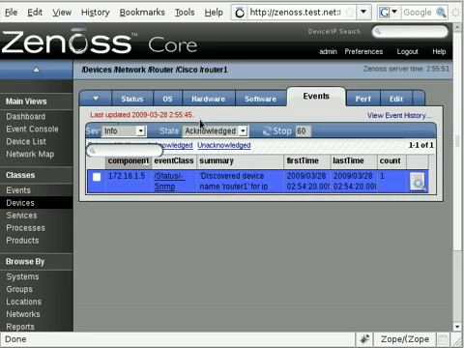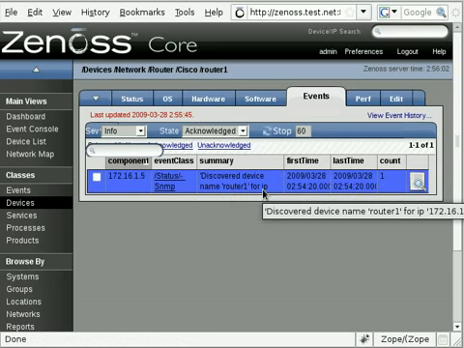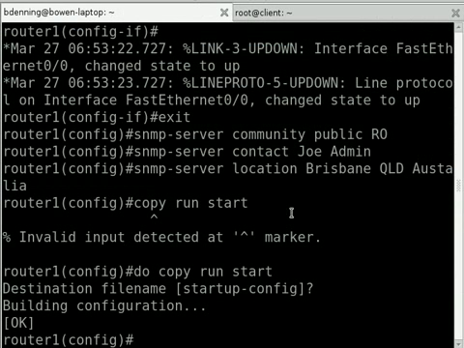Now for the second part of the tutorial, what we're going to want to do is get the Cisco device here to forward any log messages through to Zenoss. So for example, if an interface comes up or goes down, instead of just showing up on the console, we want it to forward that event through to Zenoss, so it will show up in the web interface here. To do that, again, it's a really simple command. I'm pretty sure, yeah, you do it from configuration mode.